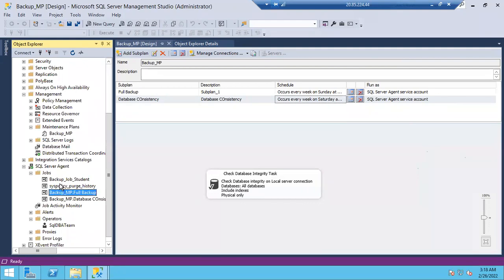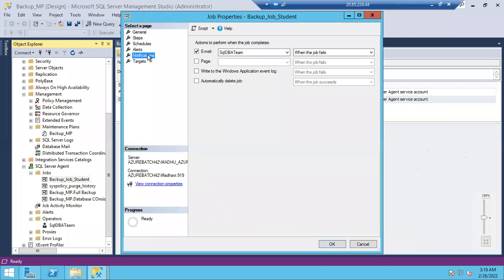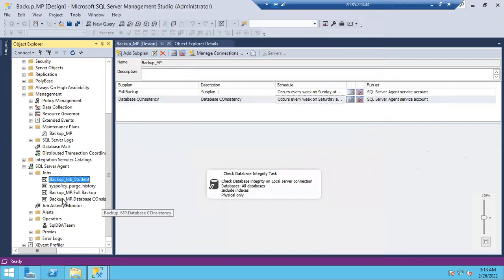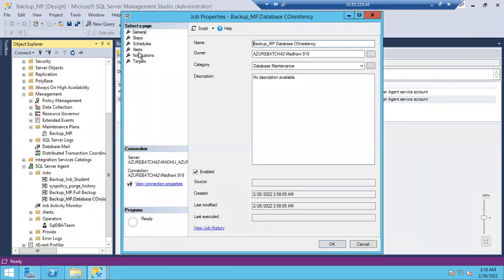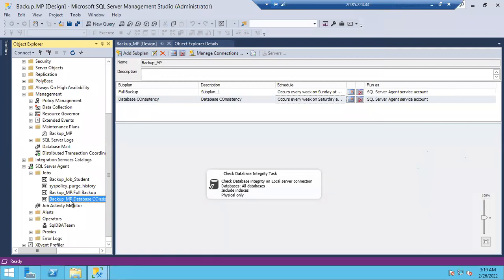Go to the job properties and you can go to the notifications page. As you have configured database mail and this operator, you can automatically choose the operator and click OK. For this, I want to set up notification. Go to the notification, select email and choose your operator. Just click here and you will get an operator name. Operator means a simple email ID, guys. That's it. Now if this job fails, you will get an email immediately. You, meaning your DBA team, will get an email, guys.